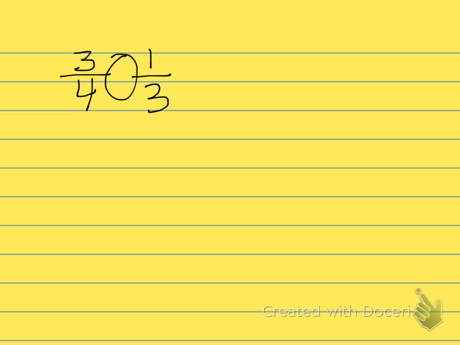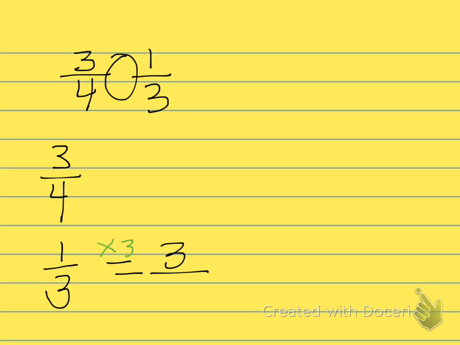Okay, so this is actually easier because we can keep 3/4 the same. And we can change 1/3 to 3 something, right? So we think, how does 1 change to 3 through multiplication? Well, times 3, of course.